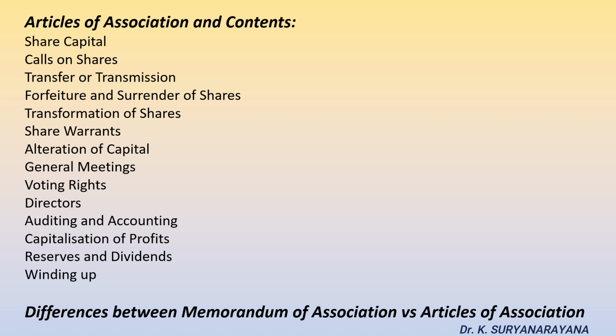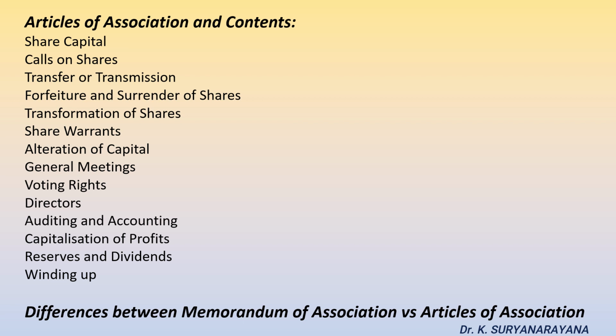The sign of the subscribers of the memorandum is essential for articles and they must be registered along with the memorandum. Generally, a public company must have its own articles of association. If it does not have its own articles, then it can use Table A given in Schedule 1 of the Act. Articles of association provide rules, regulations and bylaws for internal management of the company's affairs. Articles are of secondary importance after the memorandum of association.